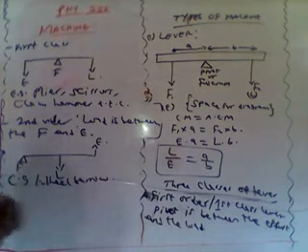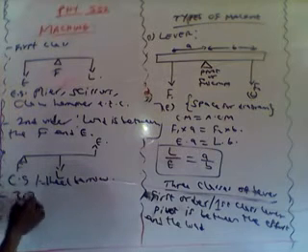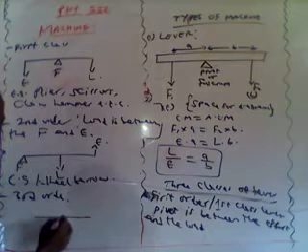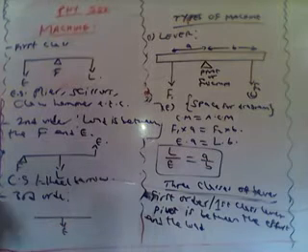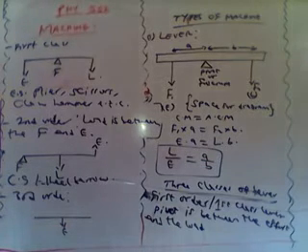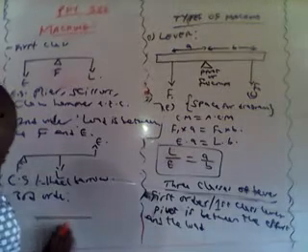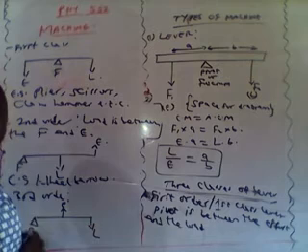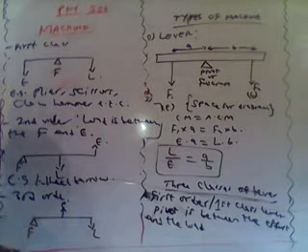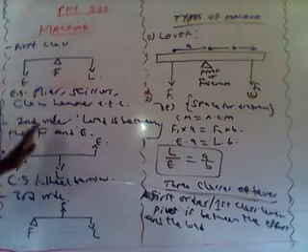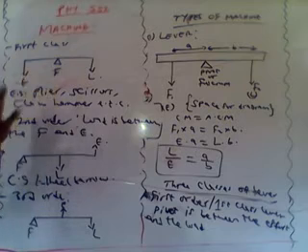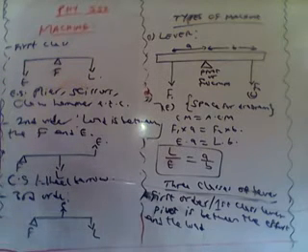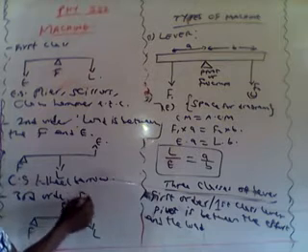So lastly, the third order is where the effort is between the fulcrum and the load. The effort is between the fulcrum and the what? And the load. So I told you earlier that what differentiates among these three kinds of lever is just the arrangement of the effort, fulcrum, and what? And the load. So a typical example of third order is your forearm.